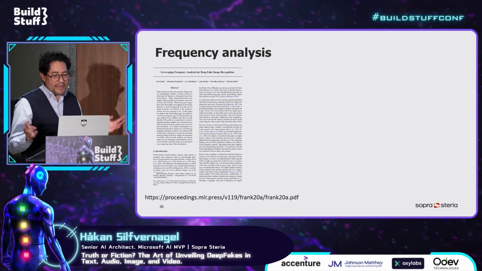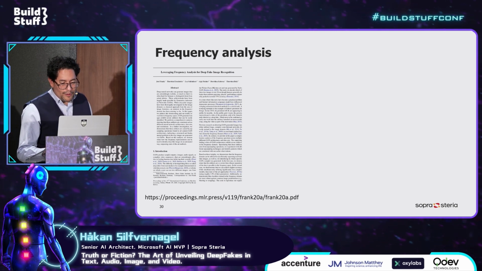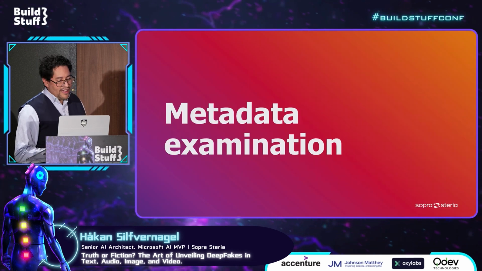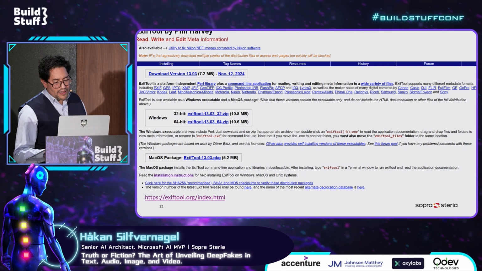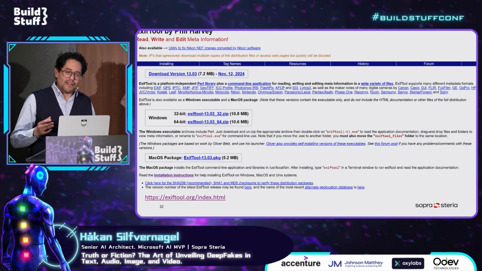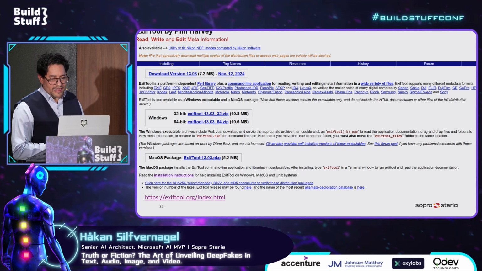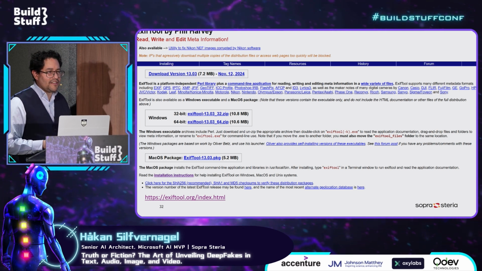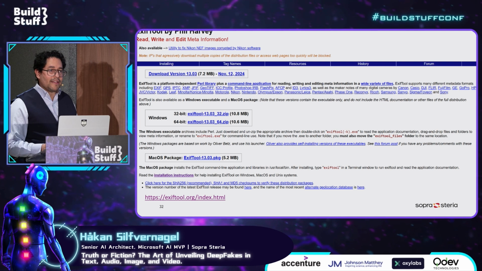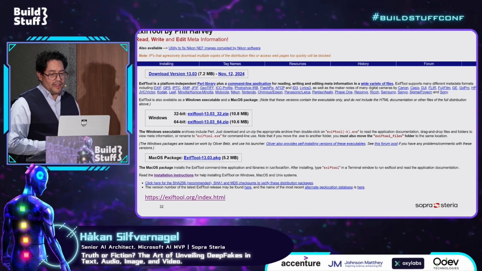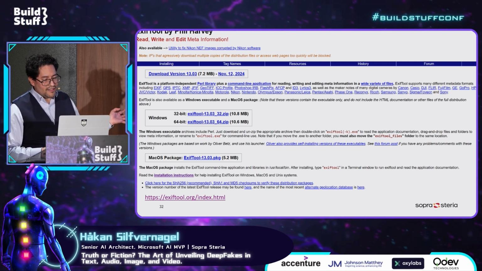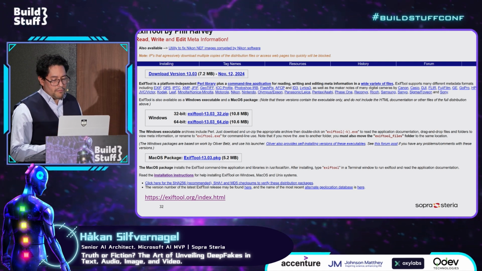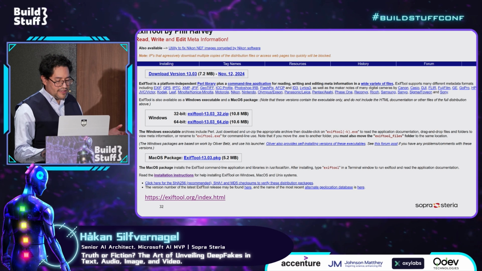But something which is maybe more applicable for us laymen is something called metadata examination. This is simply a tool that you can download, and then this tool will get the metadata for an image. Many times an AI-generated image will lack certain types of metadata. By using tools like this, called ExifTool, we can examine the metadata and see maybe some parameters or some of this data is actually missing.